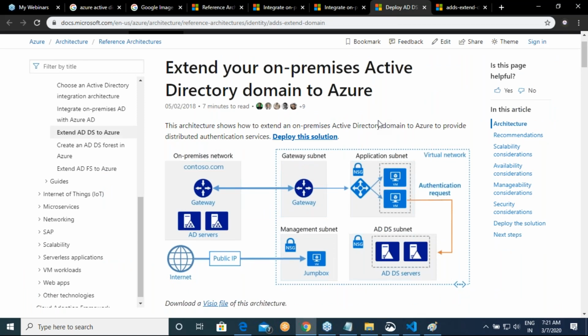In this case, you are not trying to move your Active Directory or sync users. You are just extending your Active Directory to one more site. It is as good as opening one more branch in your organization. That is how this architecture looks.